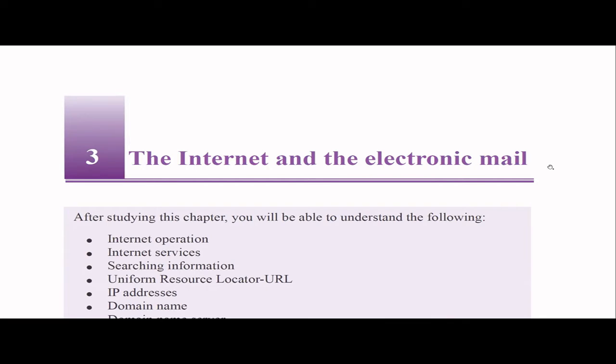Okay, we'll start. This chapter is the internet and the electronic mail. The topic is a bit tricky, I would say, because it's not a very matching one: the internet and one of the services the internet is providing. I would prefer if the topic were just the internet, it would be great. But here the chapter name is the internet and electronic mail. So remember, electronic mail is one of the services provided by the internet, but this chapter will cover a lot more than that.